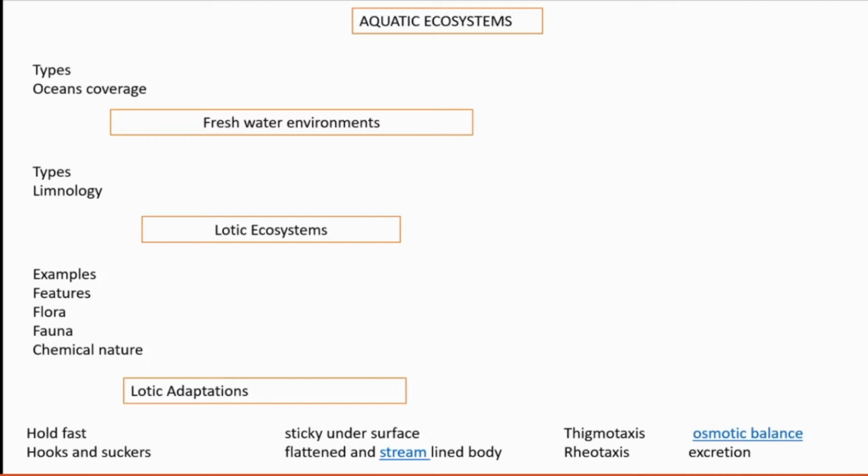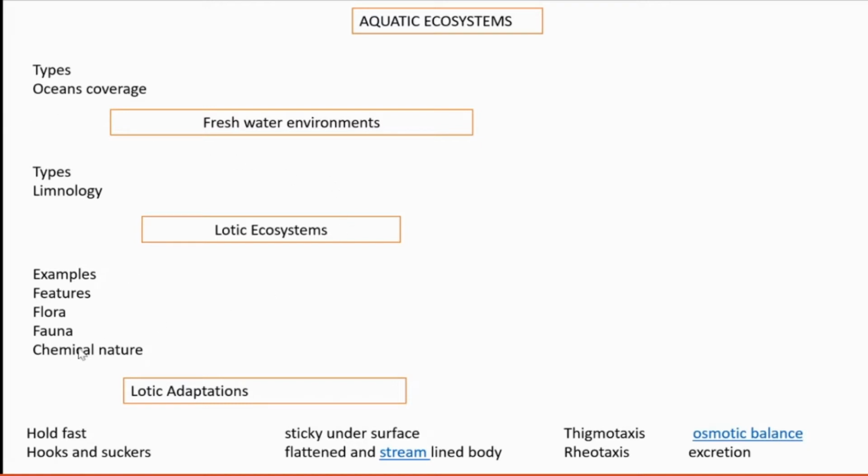As it moves further down, the amount of sediment on the floor of the stream or river rises. Okay, those are some important features. We all know that.